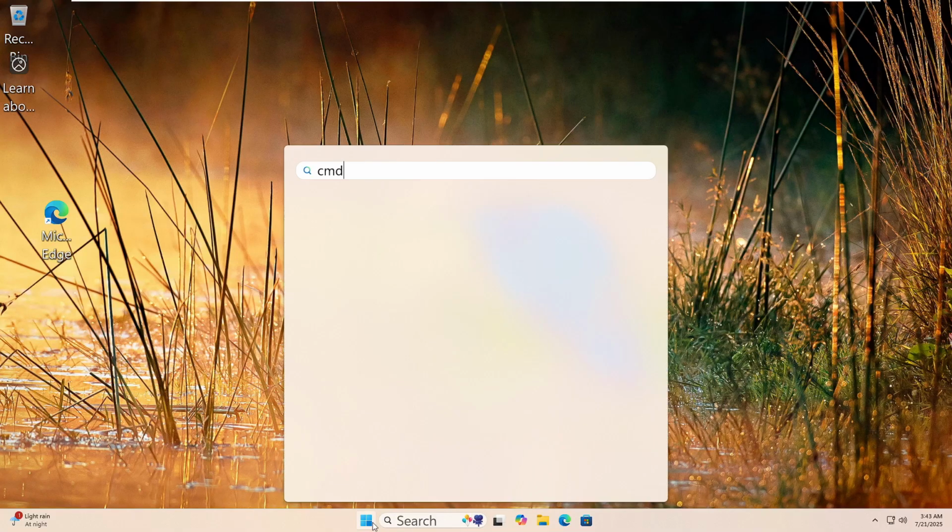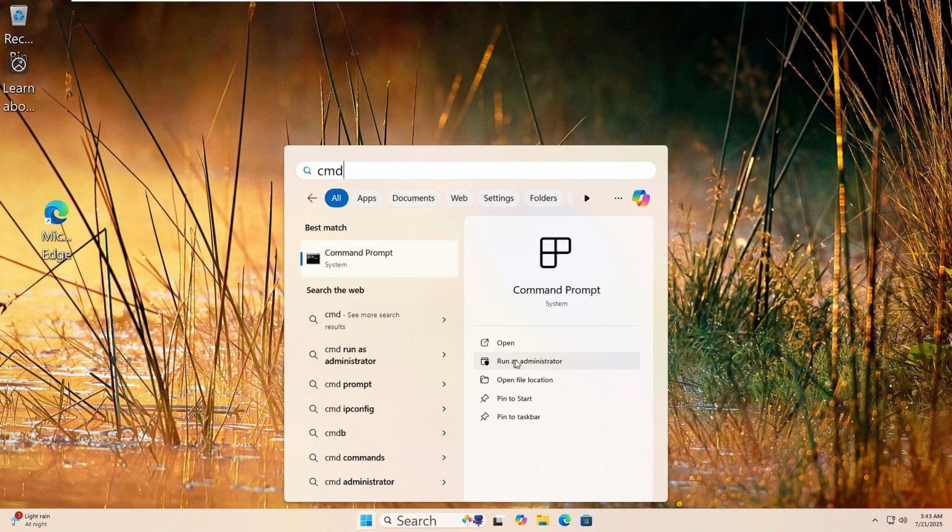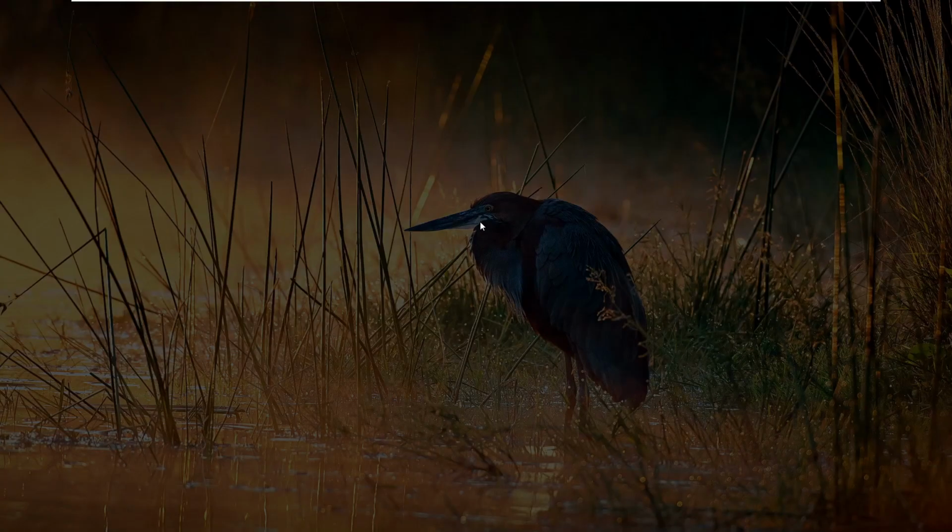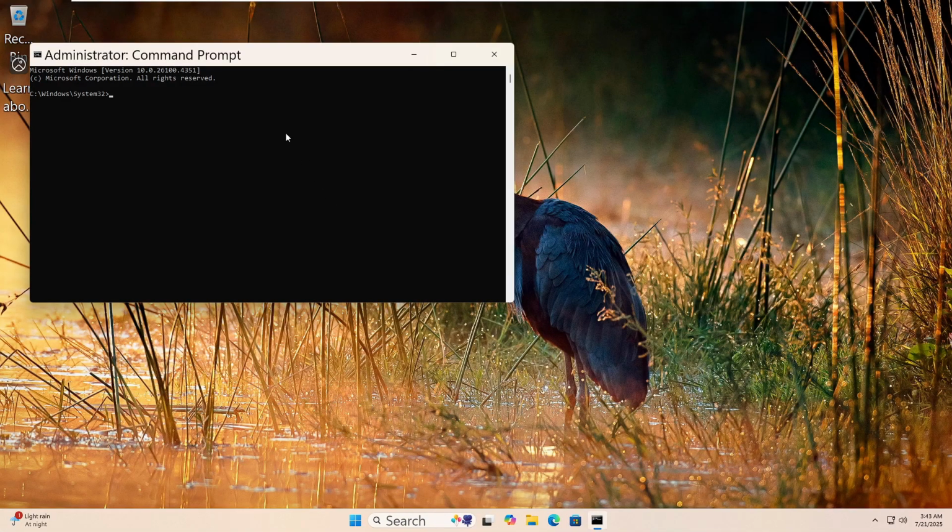Let's run the DISM tool to fix your Windows image. Click the Start button, type CMD, then right-click on Command Prompt and choose Run as Administrator. Click Yes if prompted. Now type this command: DISM /online /cleanup-image /restorehealth. Then press Enter. This tool checks for problems in the Windows image and tries to repair it. The scan may take a while. Let it finish fully. Once done, restart your computer.